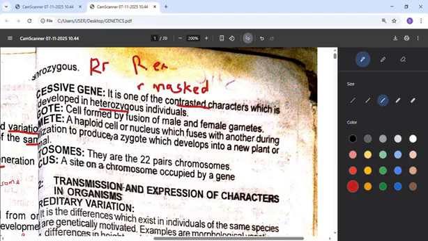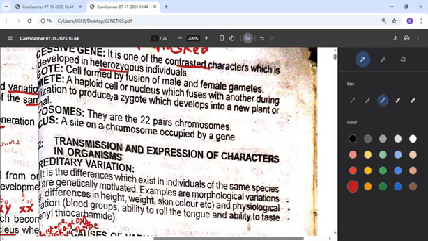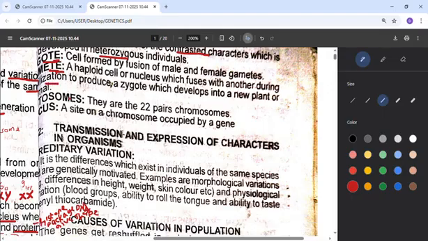Now there's another thing called zygote. Zygote is the offspring after male and female cells have come together. So the offspring, that's the baby, that's what we call zygote. Then gametes. Gametes are the male sex cell and the female sex cell. Talking about the sperm and the egg, they are the gametes. They are the ones that come together to produce this zygote. Then fertilization is the process of how those gametes come together.